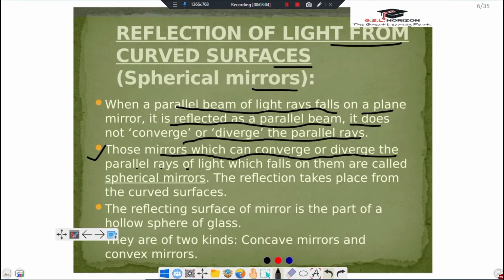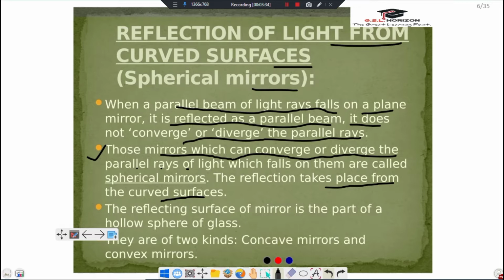So we can say those mirrors which can converge or diverge the parallel rays of light which fall on them are called spherical mirrors. The reflection takes place from the curved surface with hollow parts of spherical mirrors.